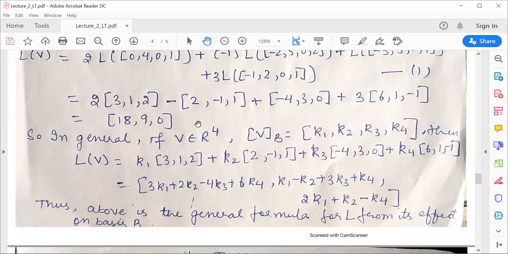Here the vector space is R raised to power 4. You can easily find the coordinate vector by writing v as a linear combination of the elements of your basis B, and if you know the action of your linear transformation on the basis elements, then you can compute its value.